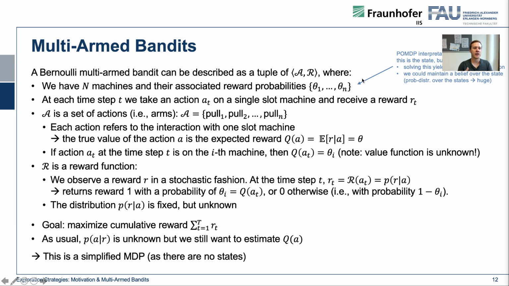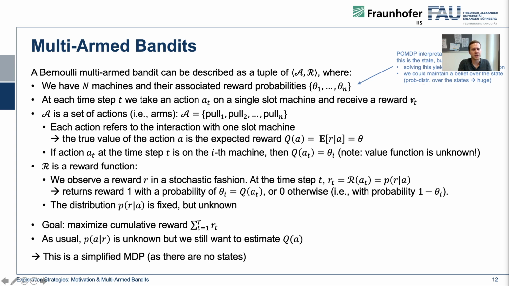Then we could come up with a Bayesian optimal bandit that selects, by estimating the posteriors, the action that increases the belief over our states. However, if we have a large set of reward probabilities, this probability distribution over the states becomes really huge, and the problem becomes intractable to really do this in practice.